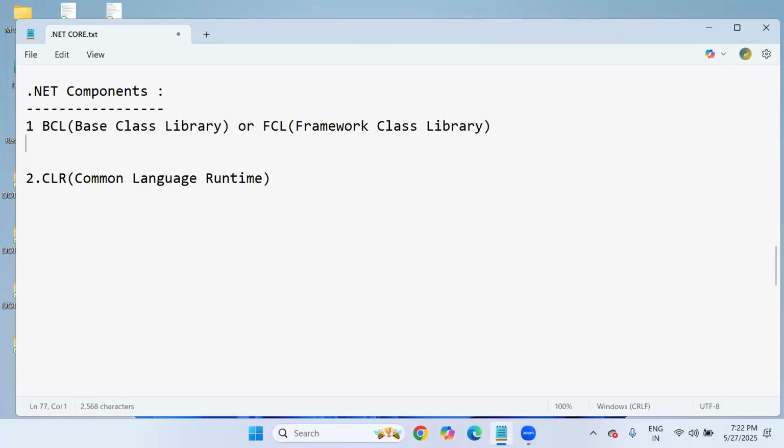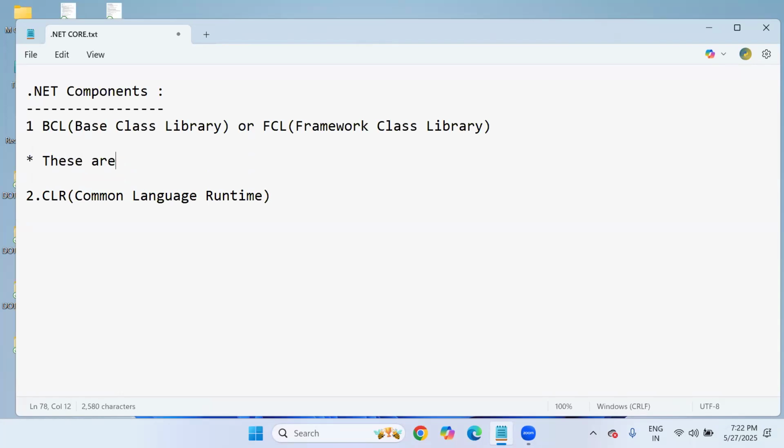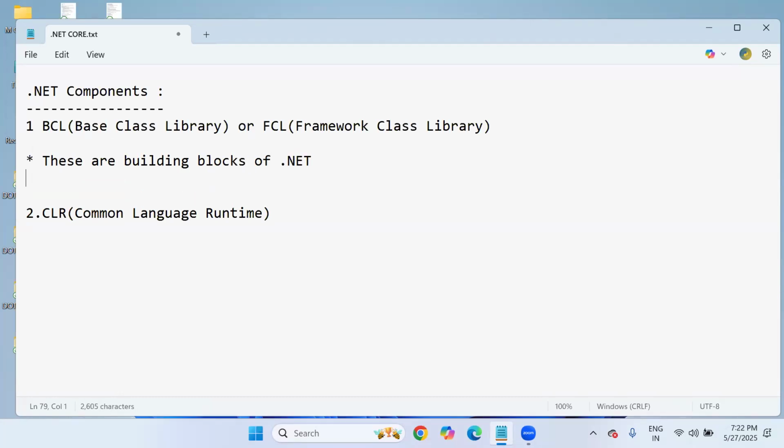So these are base class libraries. These are the building blocks of .NET, just like header files in C and C++ and packages in Java.